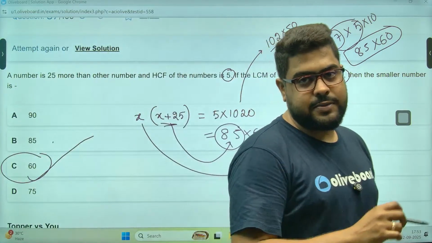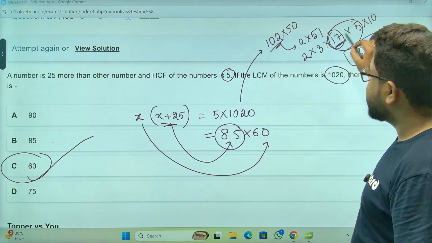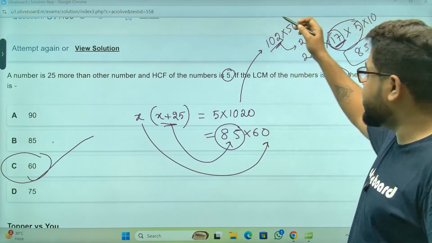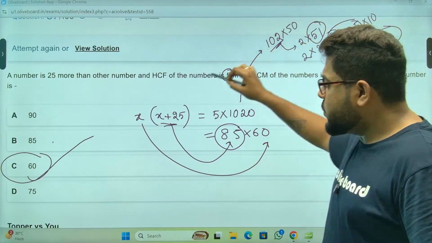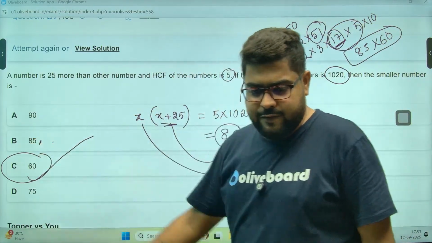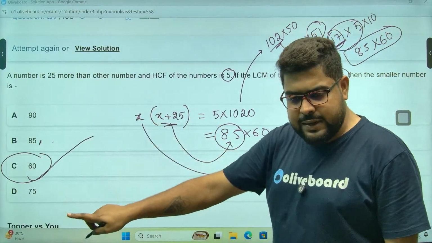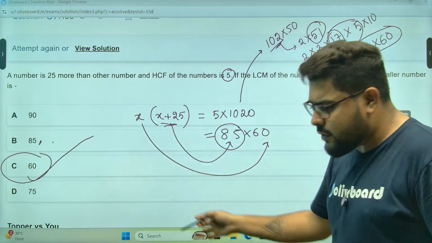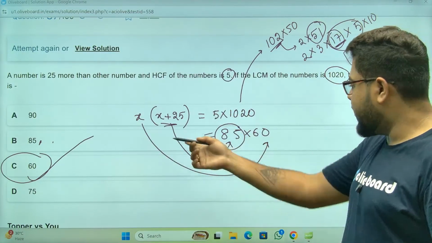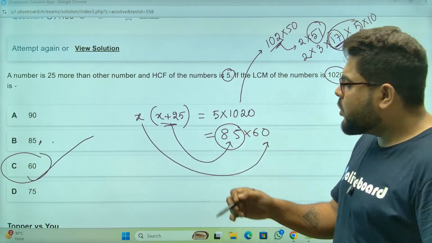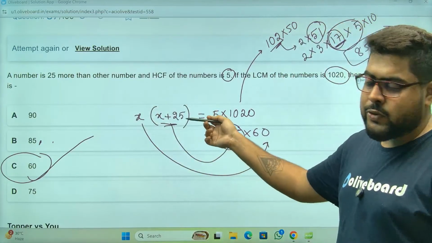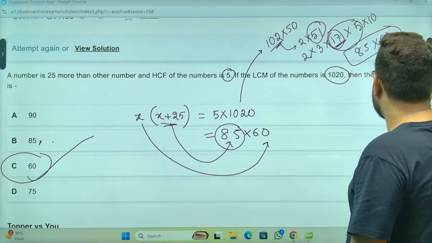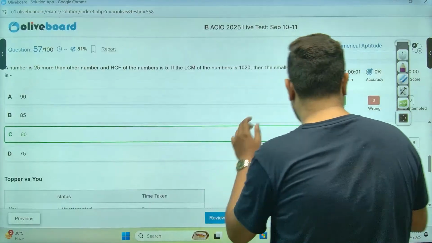Please understand how I thought. Once I got this 17, I was thinking it is a multiple of 17. 17 fives are 85. So where is the 17 in the options? 85. So either the smaller number or the bigger number will be 85. And it is there in the options. So I thought on that particular track and I got that. Otherwise, you put the values, check for x, or check for the multiple concept, that will also work. Anything goes. I hope this is absolutely clear.